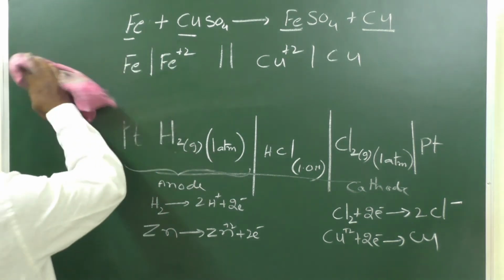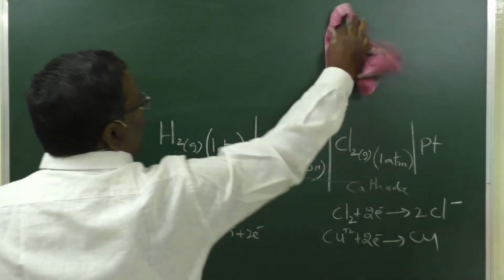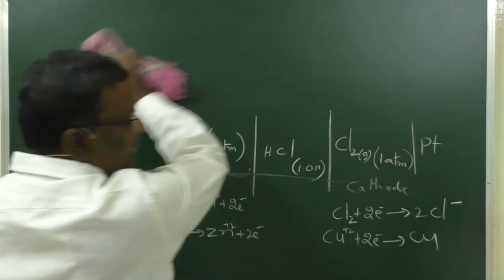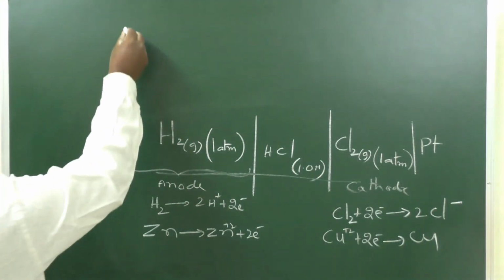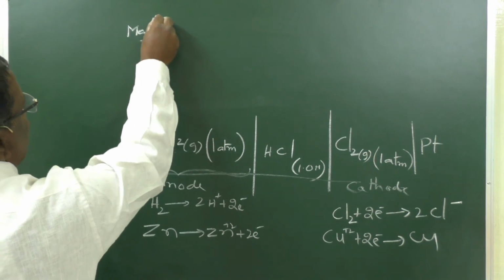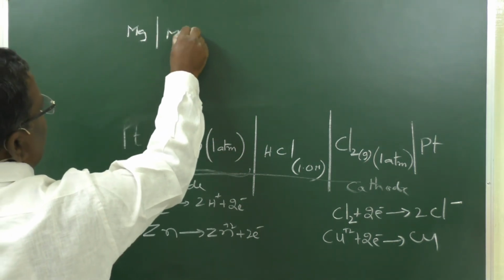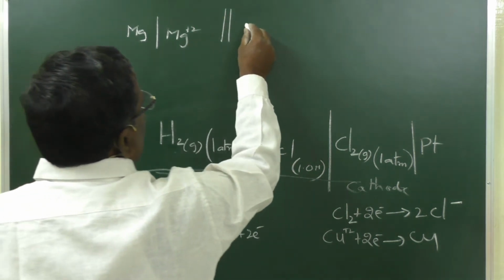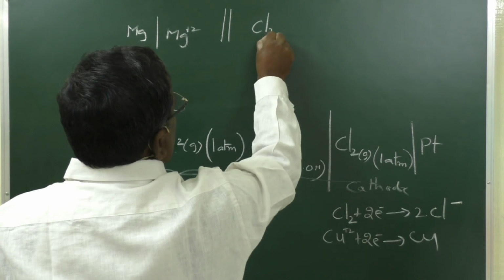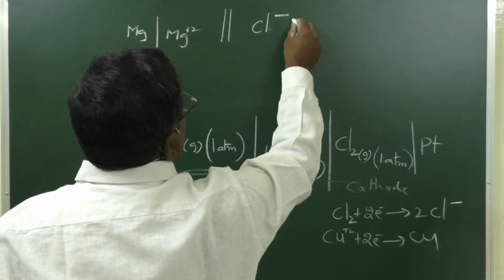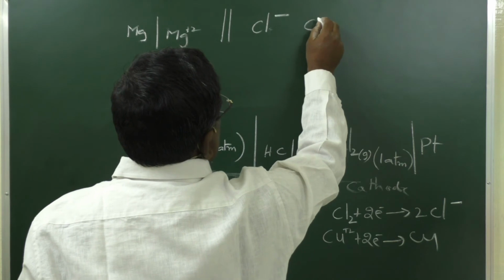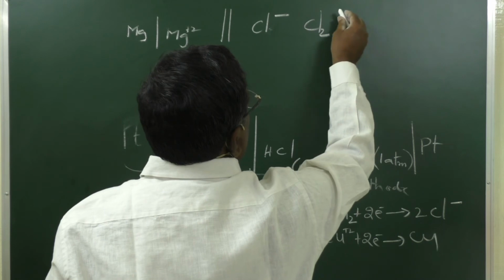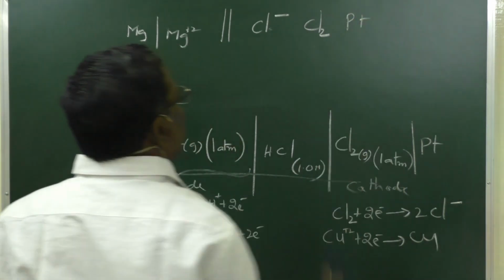Sometimes they may give us a galvanic cell and ask us to write the electrode reactions, or the complete reaction also. For example, Mg, Mg plus 2, Cl minus, Cl2, Pt.